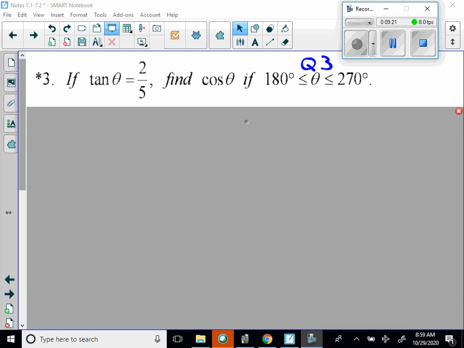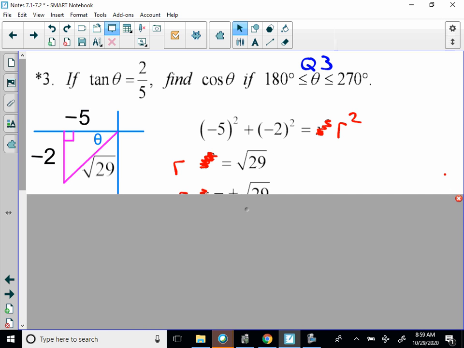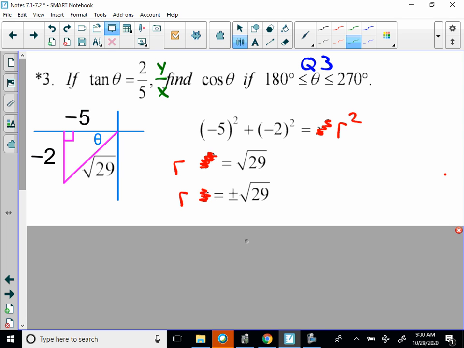Okay, hopefully you had time to work it. We need to make a triangle first in quadrant 3, so we're going to do that. Now, we know opposite, we know adjacent, which means we know y, and we know x. Both y and x have to be negative because we're in the third quadrant. So we do -5 squared plus -2 squared to get r squared, and then r ends up being the square root of 29. Now remember, r is always positive, so we don't need to worry about that.